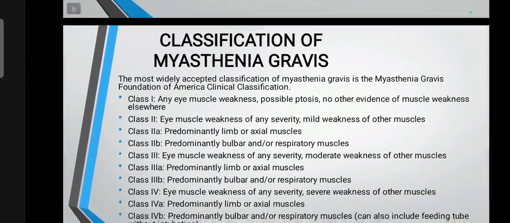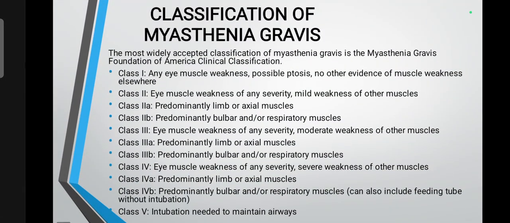Next, the classification of myasthenia gravis. The most widely accepted classification of myasthenia gravis is the Myasthenia Gravis Foundation of America Clinical Classification. Class 1, any eye muscle weakness, possible ptosis, no other evidence of muscle weakness elsewhere. Class 2, eye muscle weakness of any severity, mild weakness of other muscles.